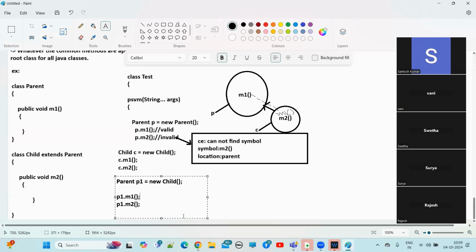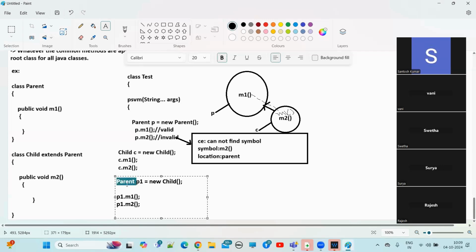Now we are calling the P1.M1 method. After executing this line, how will the JVM check? P1 is defined here, and what is the type of P1?